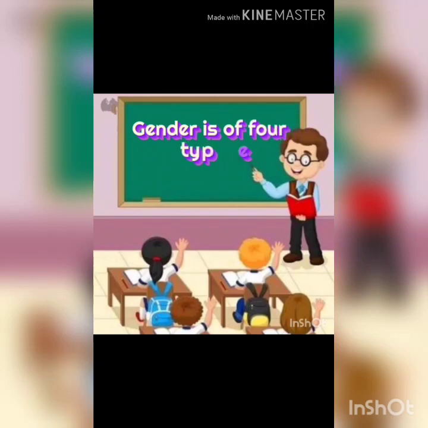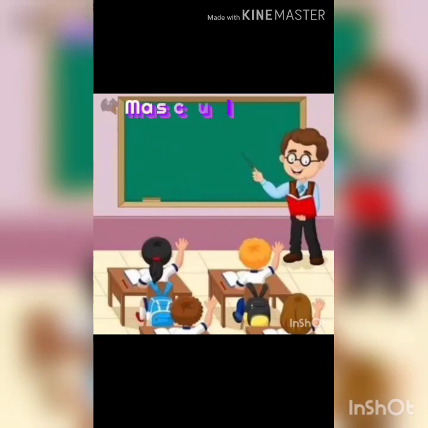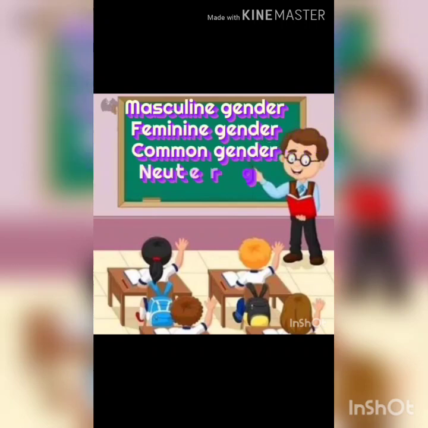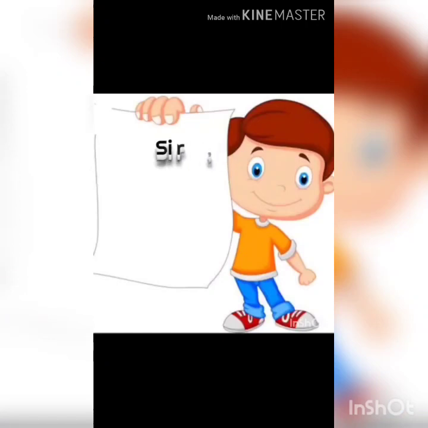Gender is of 4 types. First is masculine gender. Second is feminine gender. Third is common gender. And the fourth one is neuter gender. These are the 4 genders.